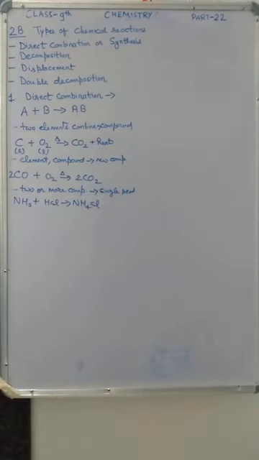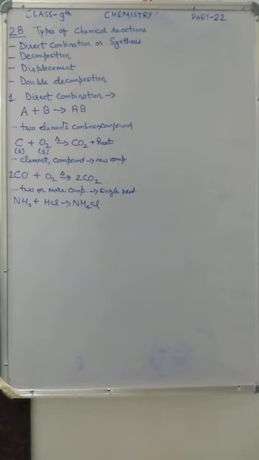So these were the conditions of direct combination reaction. Two elements combining together, one element and one compound combining together, two or more compounds combining together. In this you can see ammonia is one compound, hydrogen chloride is also one compound. When these two compounds combine together, they form a single product. Except these, so many other examples are also given. You have to see all the examples.